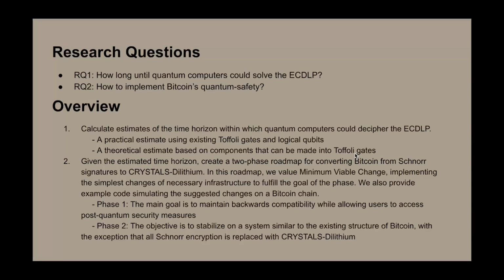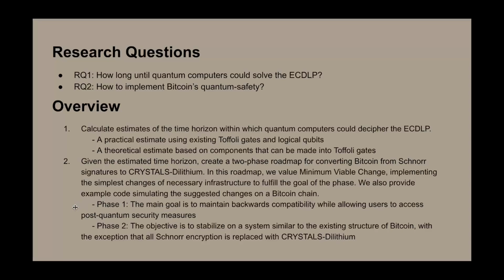And next, we will have the estimated time horizon from our first step, and then we will create a two-phase roadmap for converting Bitcoin from the quantum-unsafe Schnorr signatures to the quantum-safe Crystals-Dilithium. In this roadmap, we will use the philosophy of minimum viable change, which is just implementing the simplest change necessary. And we will also provide example code illustrating the changes that we suggest.